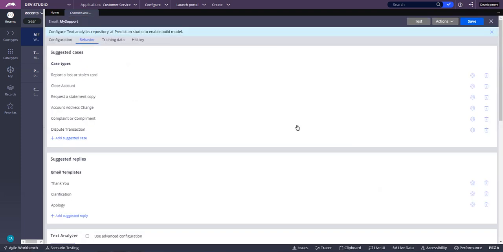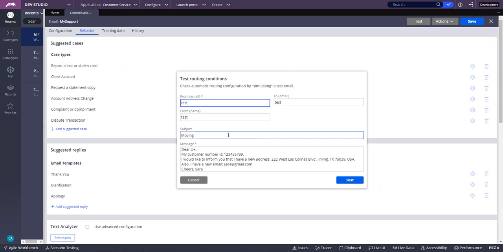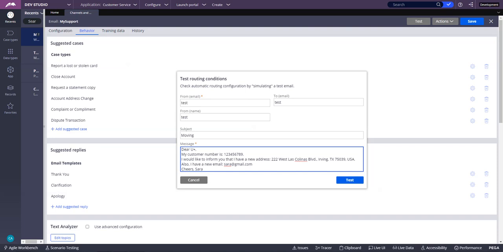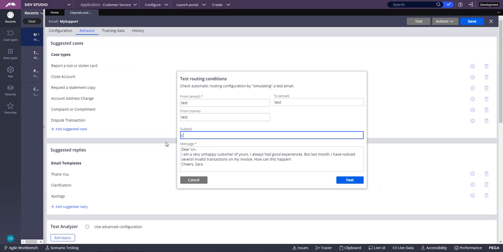Okay, let's go ahead and also test one more thing, testing using a negative sentiment, for example, right? So again, let's see. Okay, it says, dear Uplace, I'm a very unhappy customer of yours. I always had good experience, but last month I have noticed several invalid transactions in my invoice. How can this happen? This is a complaint, for example, right? Let's go ahead and click on the test and see how it goes.